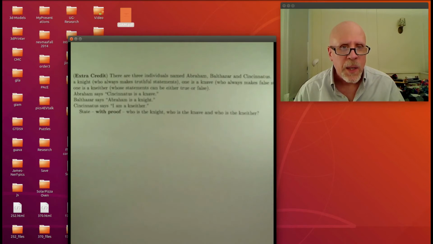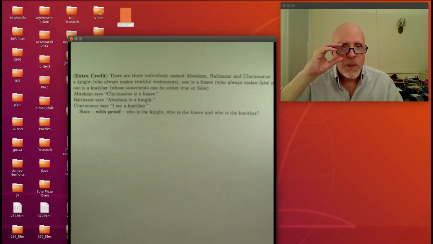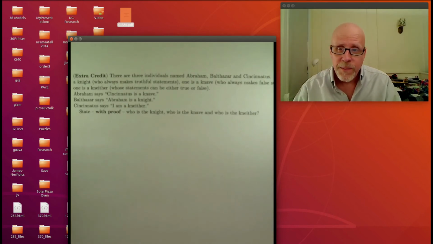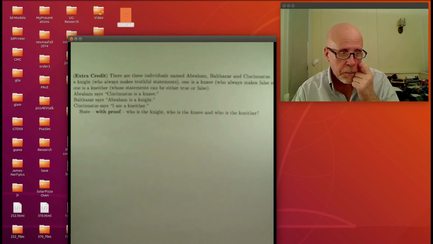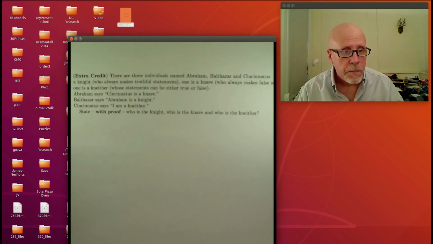A, B, and C, Abraham, Balthazar, and Cincinnatus, are these individuals we run into. One is a knight, one is a knave, and one is a neither. Knights are as before; they can only make truthful statements. The one that's a knave will only make false statements, but a neither, it's like a real human being. They can sometimes be right and sometimes be wrong. The statements they make are: Abraham says Cincinnatus is a knave, Balthasar says Abraham is a knight, and Cincinnatus says I am a neither. Who's who? That's your job.